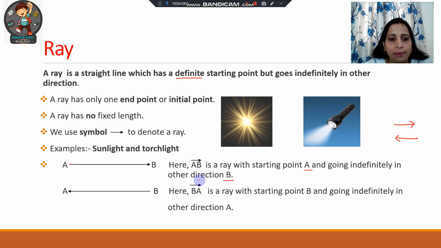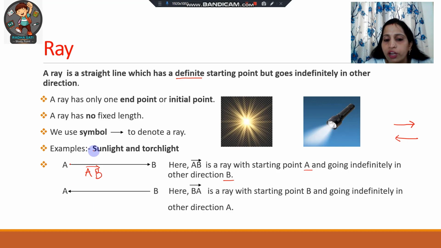So how will we name it? We will write the starting point first, A, and then we will write the other point. Okay, and at the top we will put its symbol. So this is the symbol. This symbol indicates that A is the starting point and B is the point to which it can be extended indefinitely. Now come to the second example.